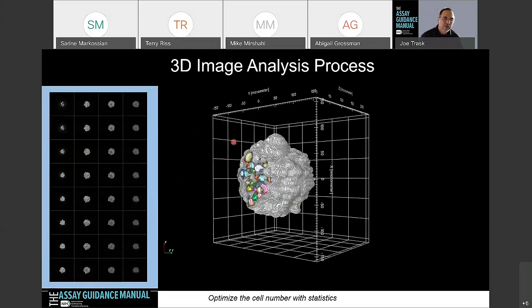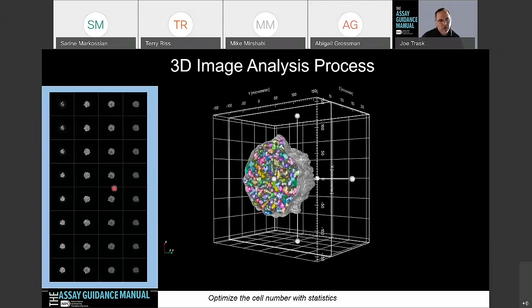So when we talk about that process, I want to show this because this is an example of when we start to cut through a sphere and how we can actually identify those objects. So this is an example, again, of that same panel. I'm starting here at the beginning, so you can see we can start to segment and look at these individual nuclei in this particular case, and identify those particular objects in a solid sphere. And then we cut through, so we're somewhere in the middle.